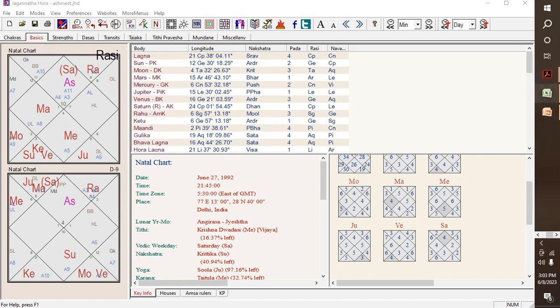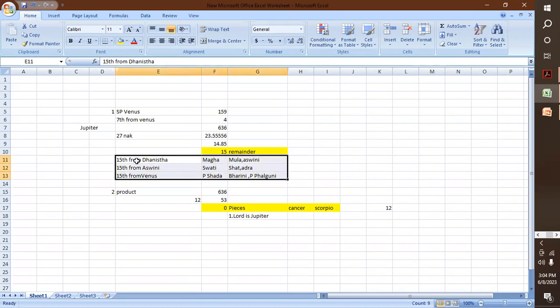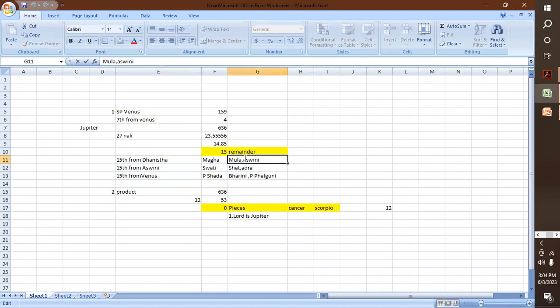If we see the Venus nakshatra, the Rahu nakshatra, and the Ketu nakshatra, none of them is falling in the Pisces sign. So the nearest nakshatra will be Ashwini, where it can materialize. So we have earmarked this.